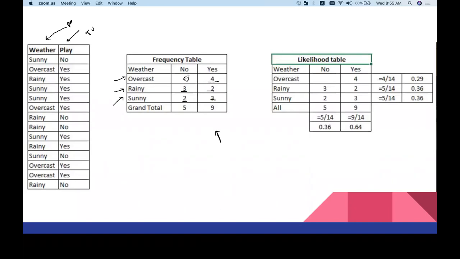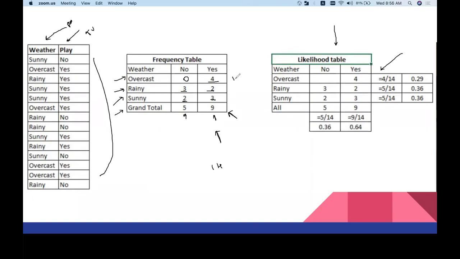This is basically 0. Now what is the grand total? Basically 5 times they didn't play overall, and 9 times they played, which is your 14 rows here. Now what is this likelihood table? The likelihood table is where you calculate the probabilities from these frequencies, converting them into probabilities. Now how will you convert them? The total number of rows is 14, so all you have to do is divide by 14.